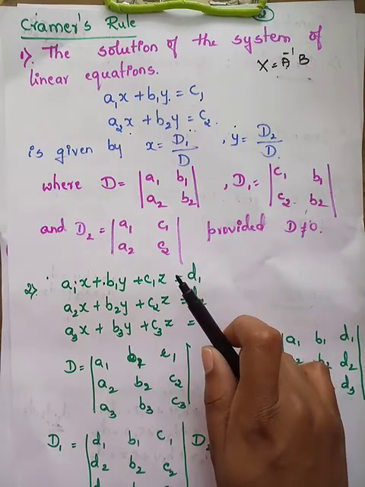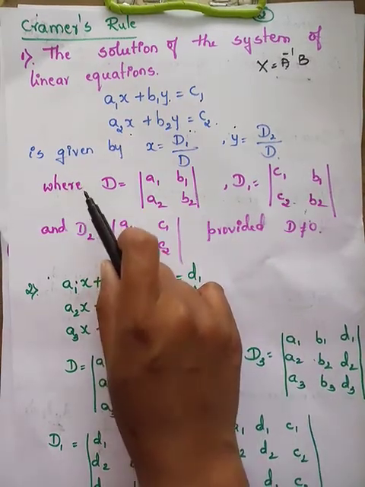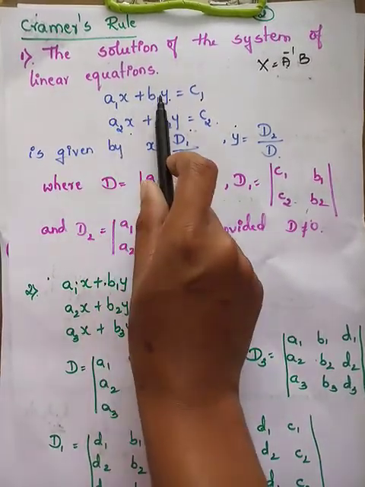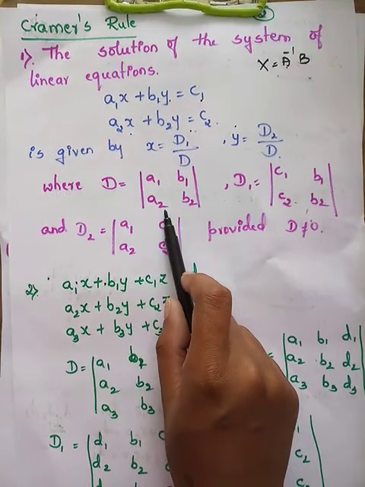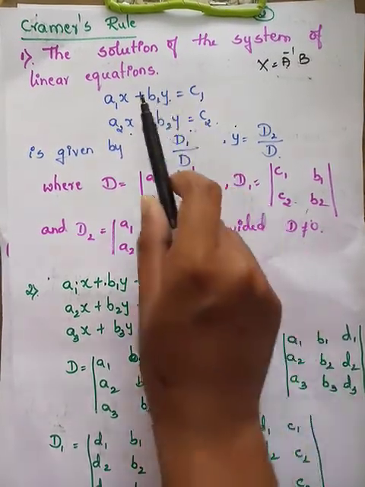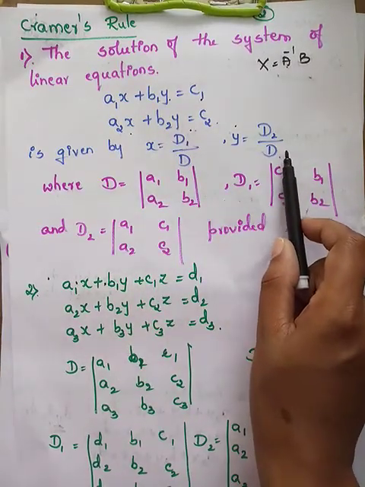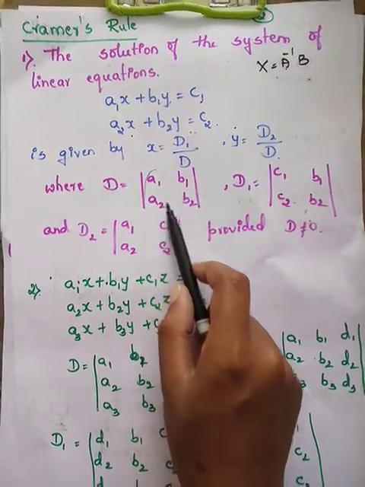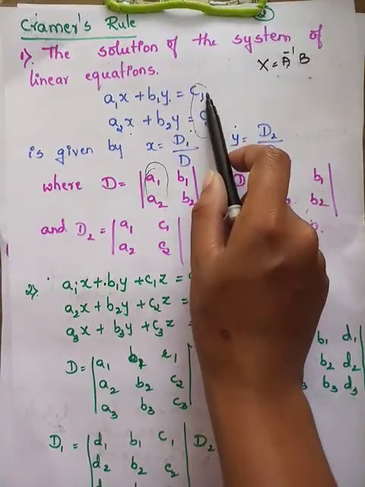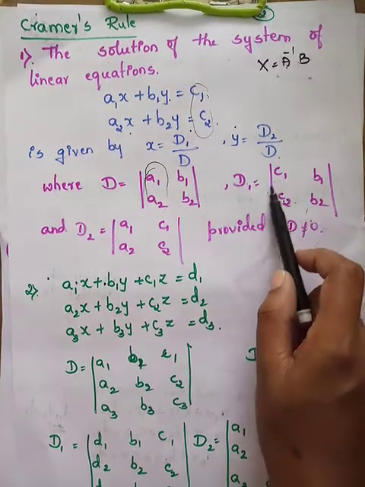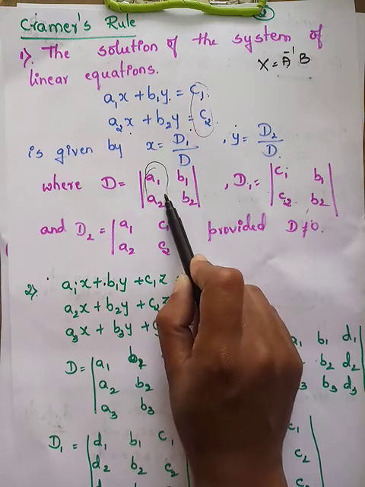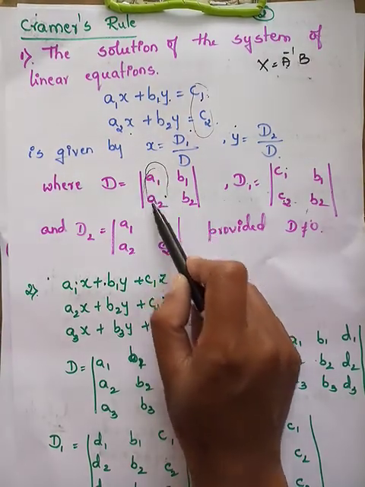Now what is d1? What is d? You may have a confusion. d is nothing but the determinant of the coefficient matrix, that is, the determinant of a1, b1, a2, b2. What is d1? In d1, you have to replace the first column by the constants in the right hand side, that is c1, c2. Okay, in d you have to replace the first column.